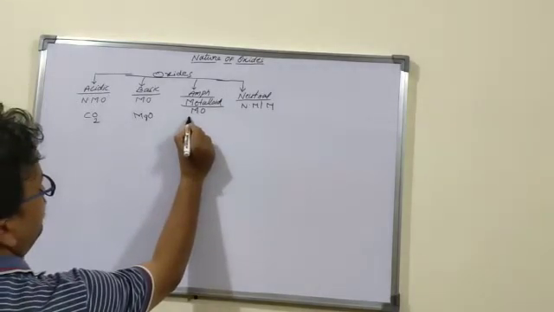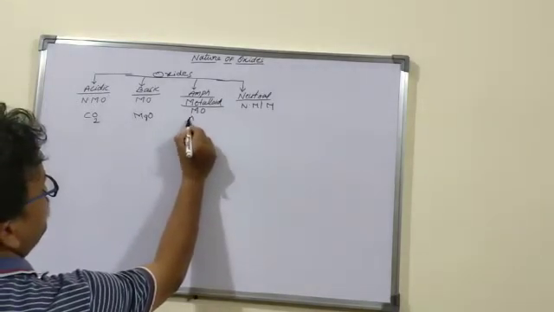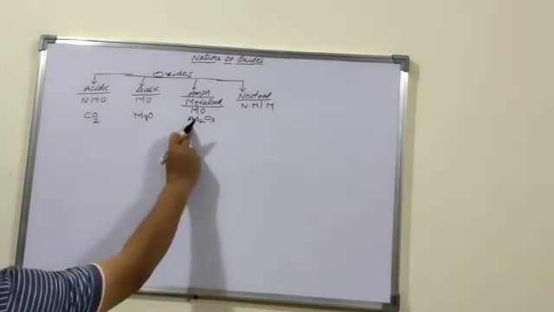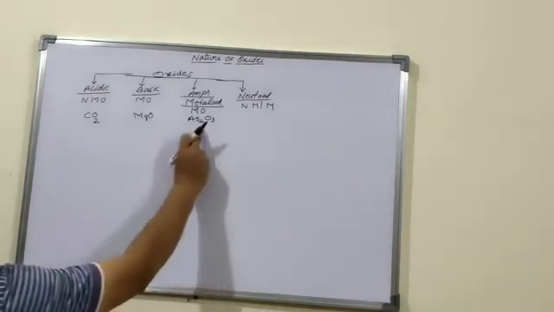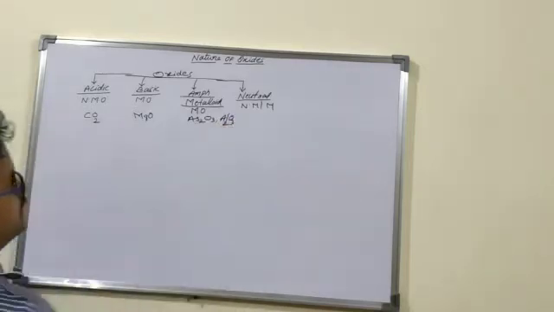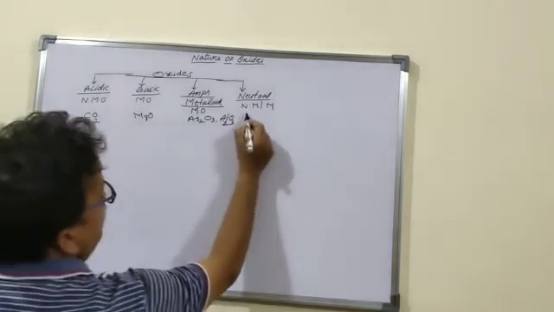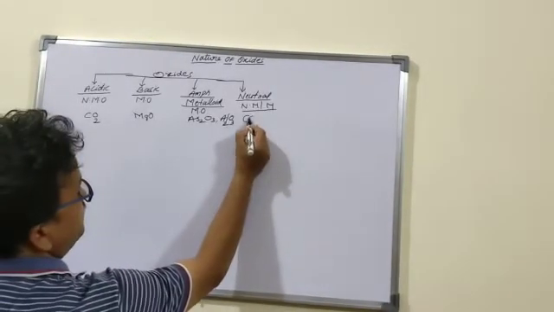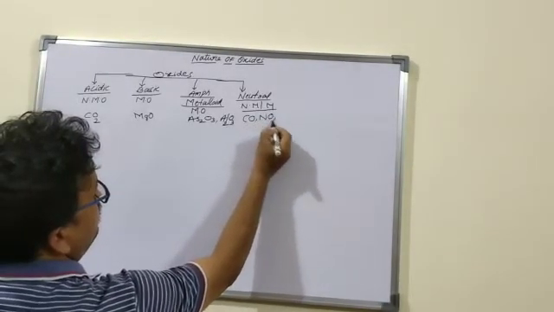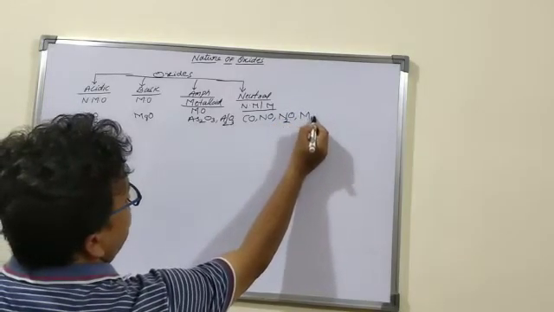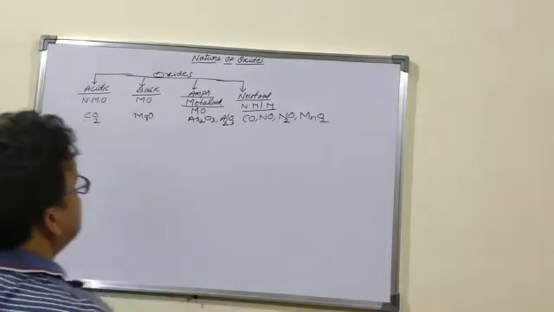And here we have As2O3. Arsenic is a metalloid, and its oxide, like Al2O3, is amphoteric. Both of these are amphoteric oxides. And here we have neutral oxides like CO, NO, N2O, MnO2. These are all neutral in nature.